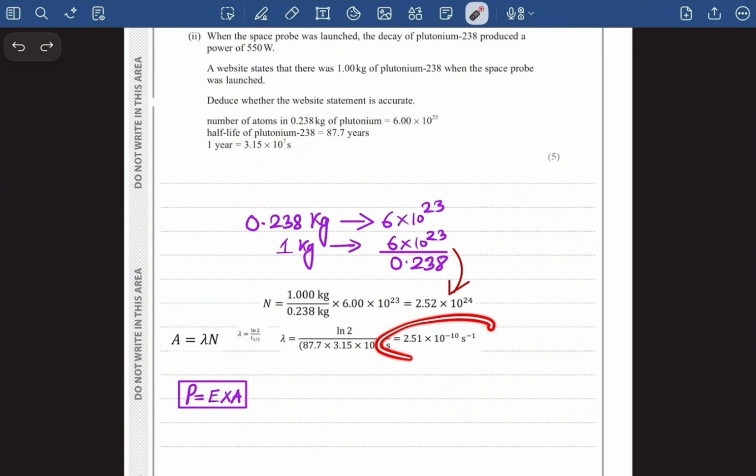And now we have got the lambda as well as the number of atoms. So we can easily calculate the activity like this. And the value of activity is 6.33 × 10^14, right?